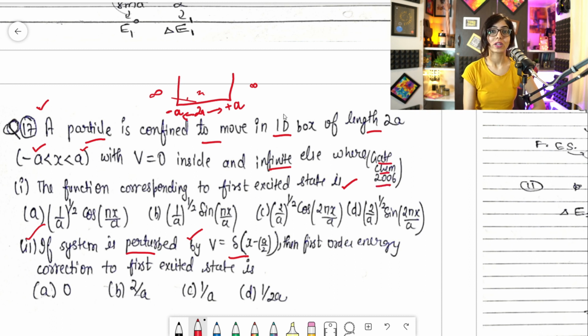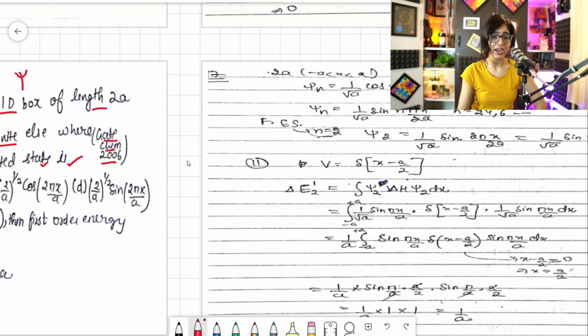I know a lot of you will make mistakes in this part, because when the question comes from minus a to plus a, or minus l to plus l, people have a tendency to make mistakes in writing wave functions, right? That's what they have tried to trap you with. So let's see what the question is. Basically, the function corresponding to the first excited state is, so now we need to find the wave function corresponding to this system, right? How do we write the wave function, given the options?